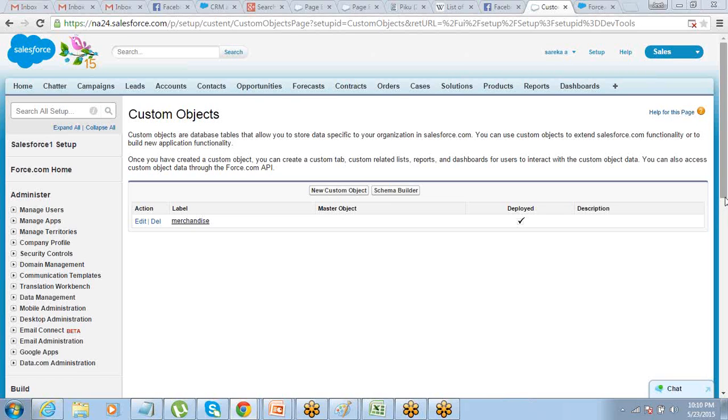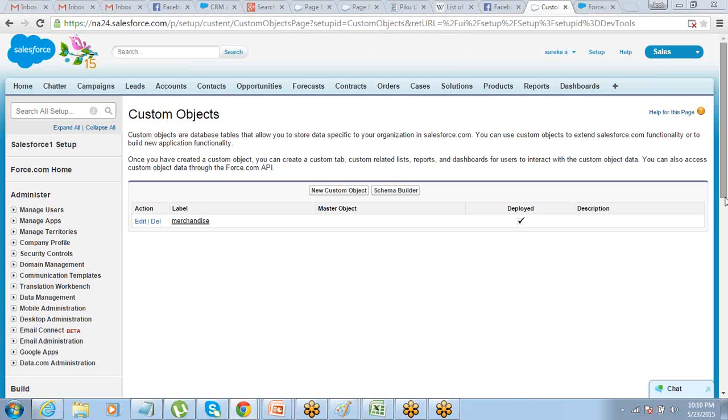All right. So we have our object once again created, right? So what we have done just now, we have created a database table. I just want you to understand what we are doing now. So we have created a table in the database which can hold information, which is a good thing. But for information, I can have multiple fields, right? Merchandise name is there. I can have other things like price of the merchandise. I can have quantity. What is the stock I have. So these things are also required, right?